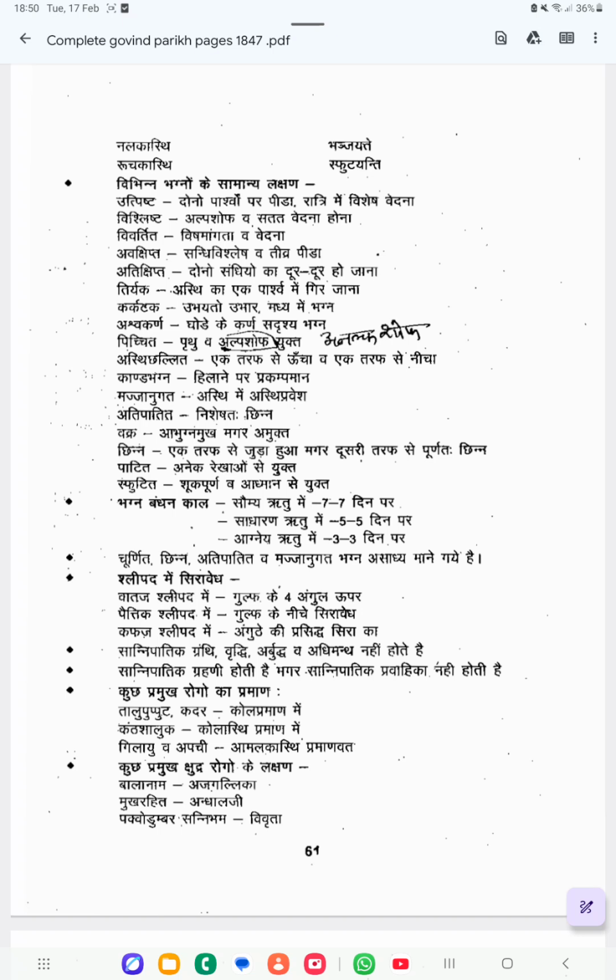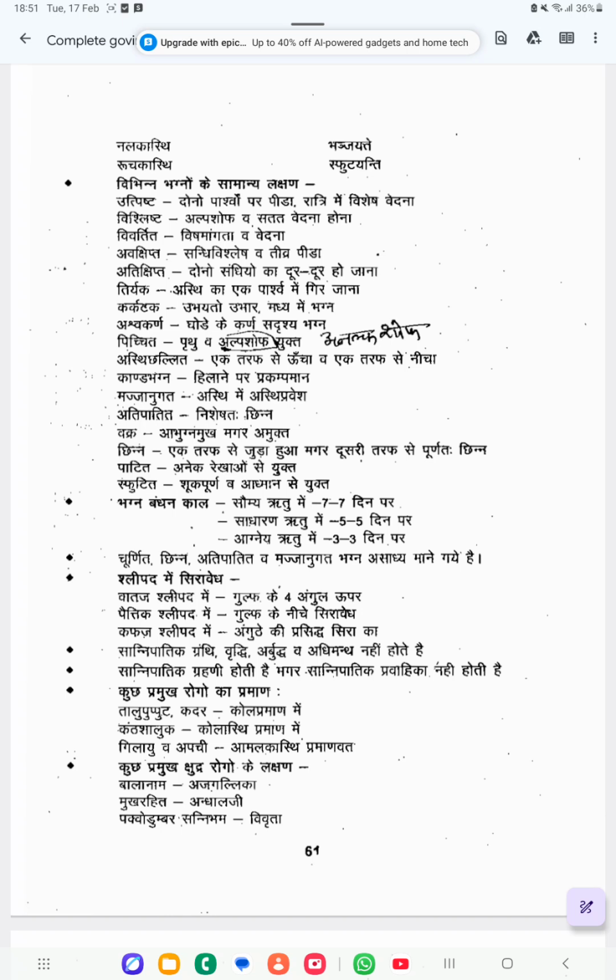Then Siraveda in Shlipada. Siraveda is indicated, so the location is very important. In Vataja Shlipada, you should do Siraveda 4 angula above the Gulpha. In Pittaja Shlipada, Siraveda has to be done 4 angula below the Gulpha. That is the location where the Siraveda has to be done for Pittaja Shlipada.